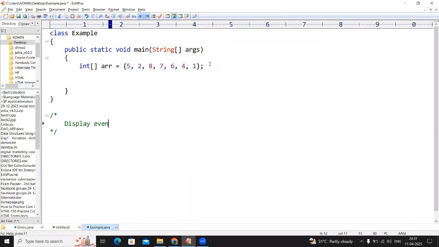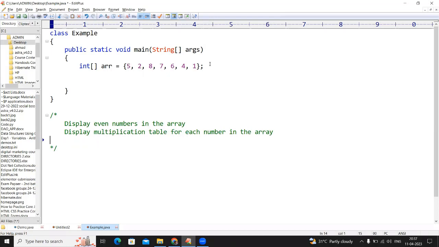display even numbers in the array. Next one, display multiplication table for each number in the array.